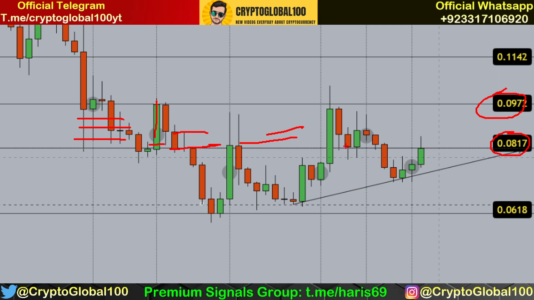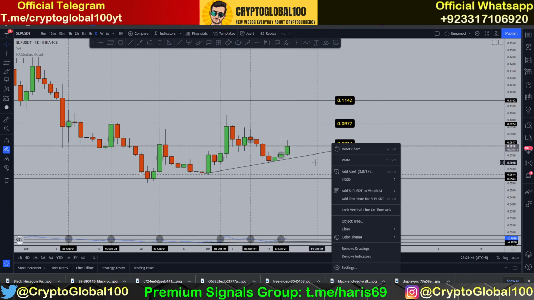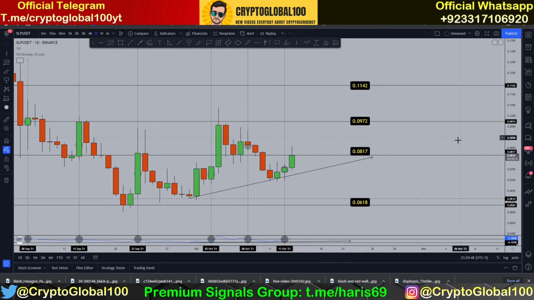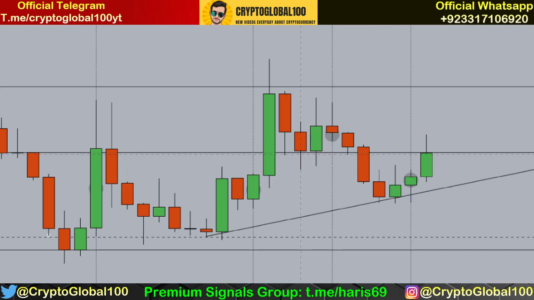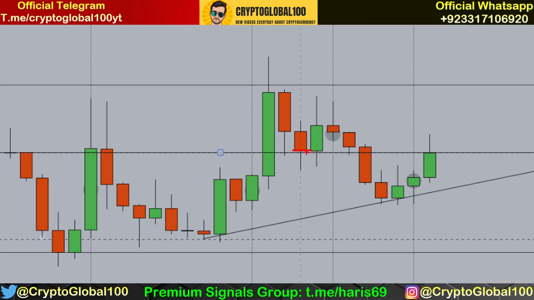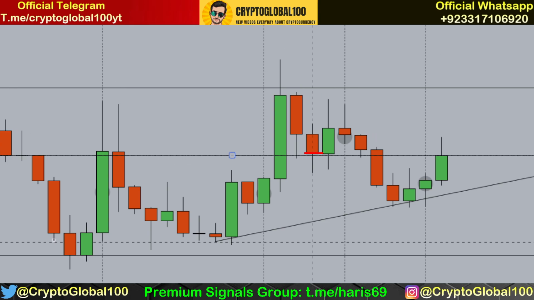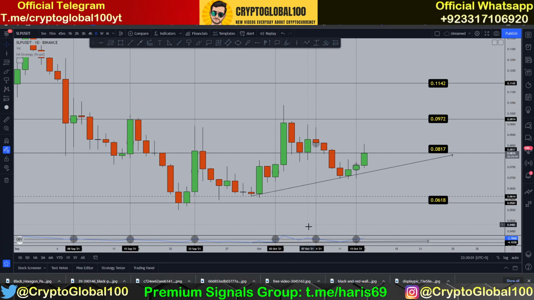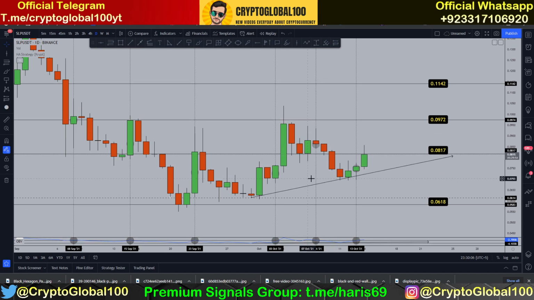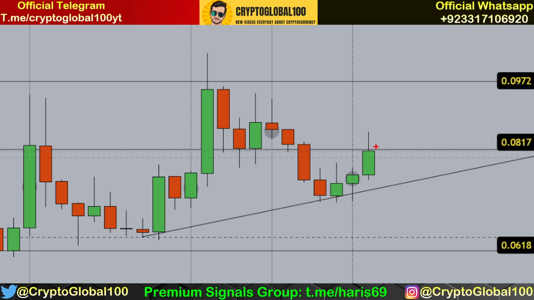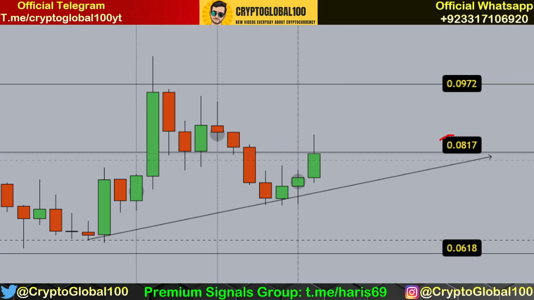I'm talking about the candle closing above here. For example, price started here and closed above. Just take a look at this red candle. Only this candle closed above, and afterwards we saw an increase in price, because it was matching up with the OBV volume. OBV was increasing at that time. So the important thing is that if the price is moving up, it has to close above this level.